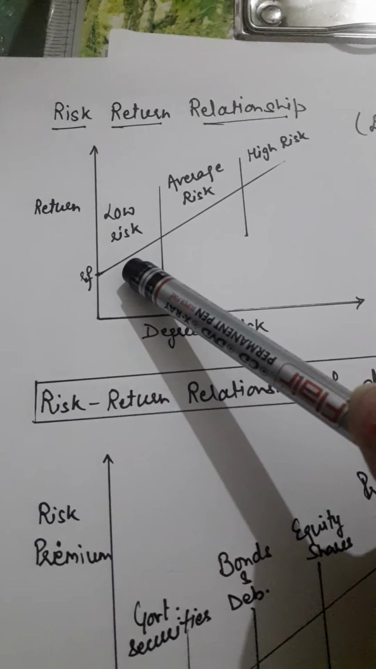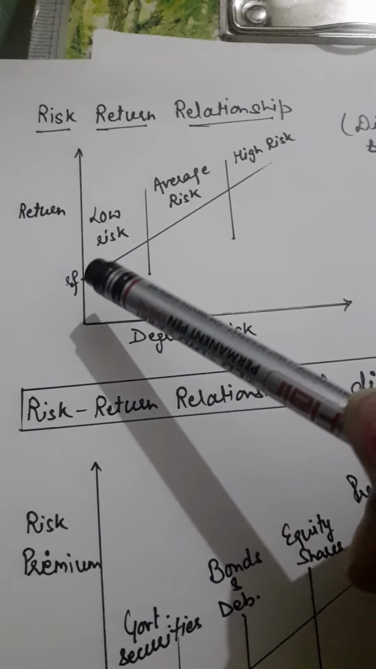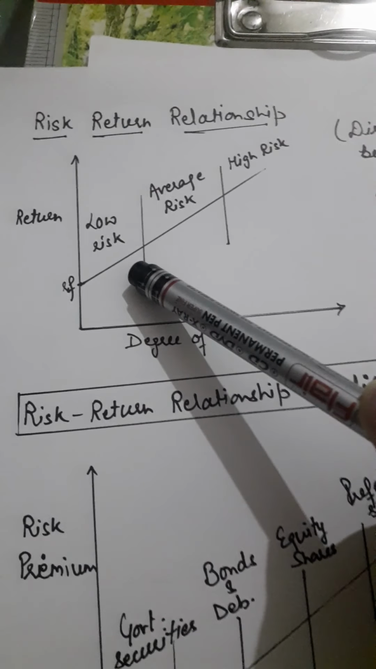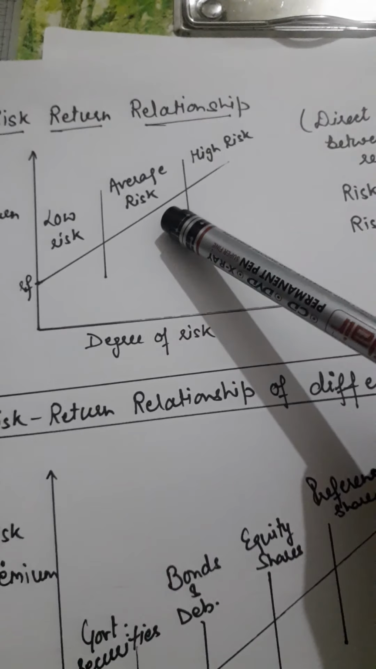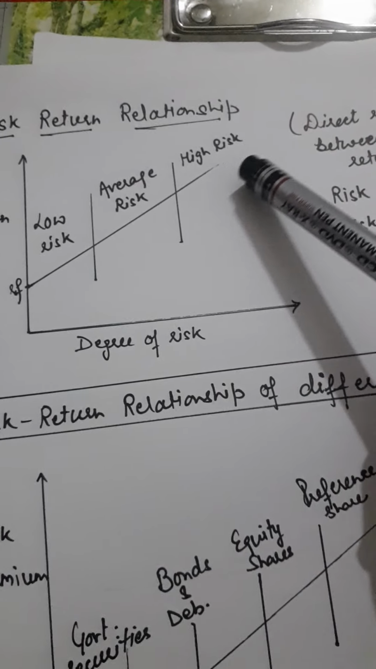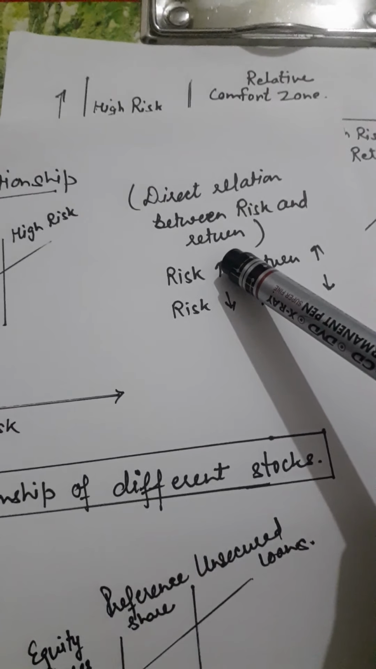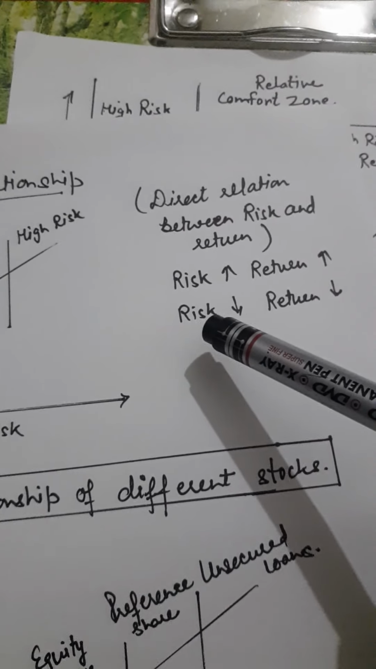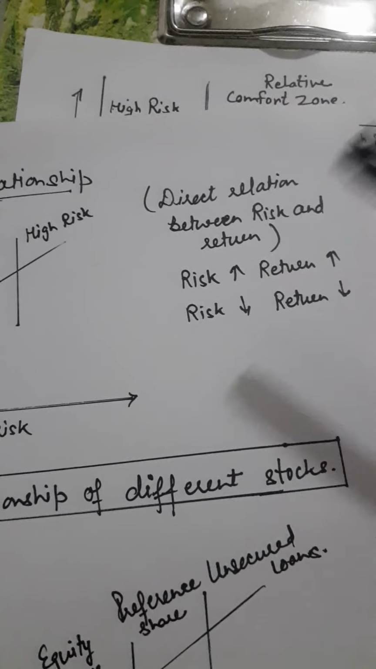From above this point, the investor gets low risk with low return. And from above this area, the investor gets average risk with average return. And from above this area, the investor gets high risk with a higher return. So it means there is a direct relationship between risk and return. If the investor wants more risk, then he gets more return.